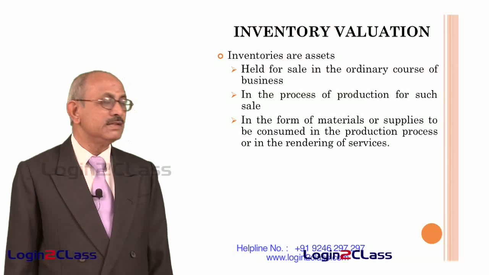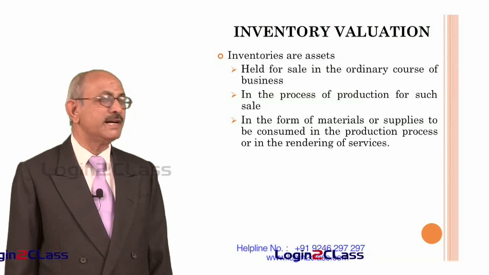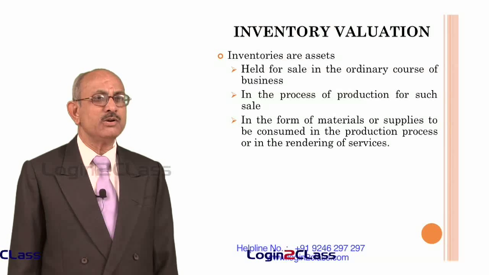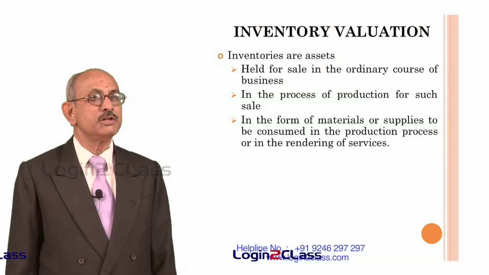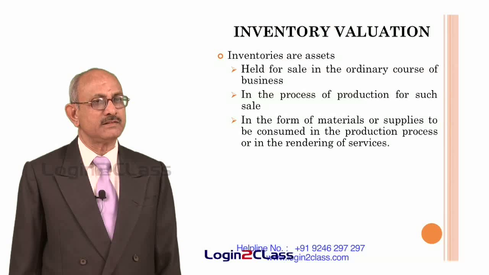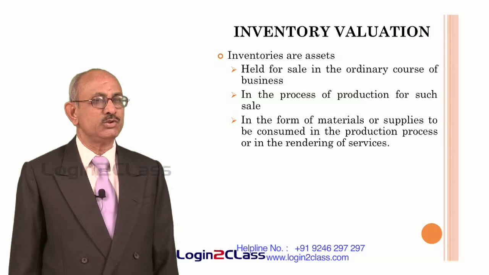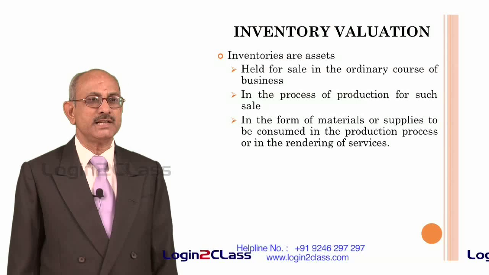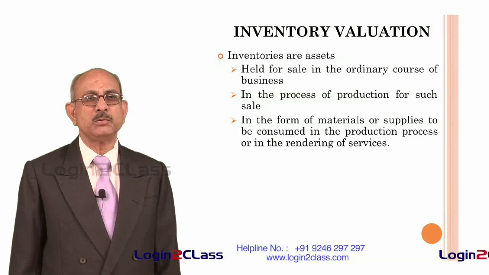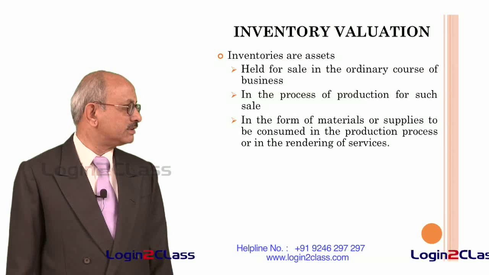And the third part is in the form of materials or supplies to be consumed in the production process or in the rendering of services, or it can consist of consumable spares and stores which may go into the production process or which may be used while rendering services. So inventories consist of all these kinds of assets, and therefore the definition takes care of all three situations. One is a trading concern, second is a manufacturing concern, third is consumable stores and spares which are used in the process of production or rendering of services.